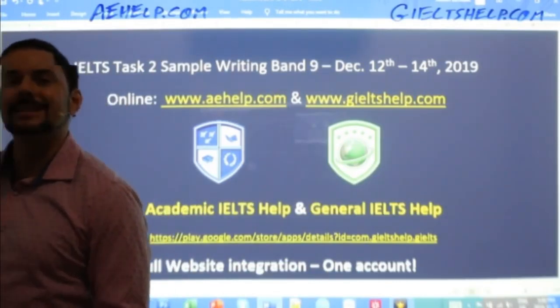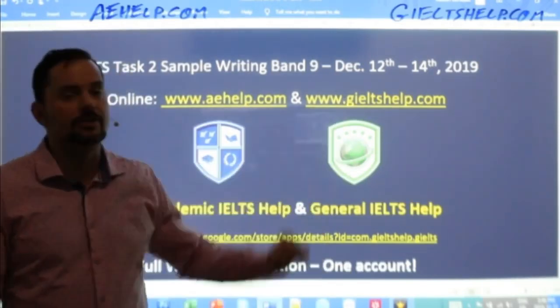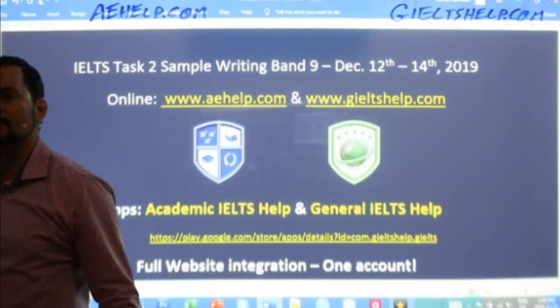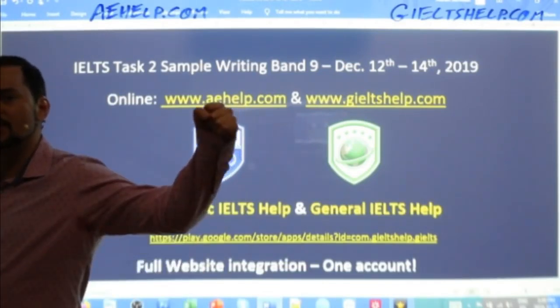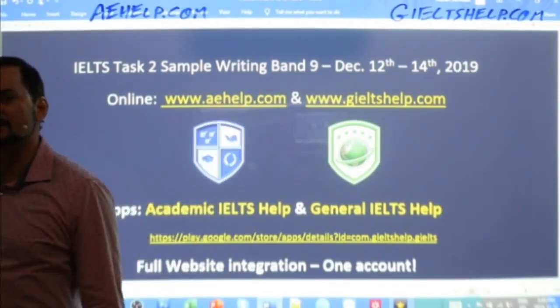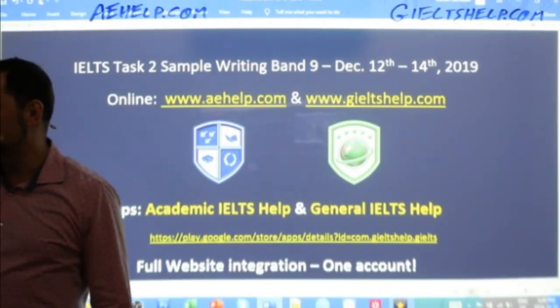Juan Pablo, I did not change the logo. This is the academic logo and this is the general IELTS logo. So make sure you're looking for the right logos. Okay? You're very, very welcome, everyone. Eugen, thank you for those emojis. It's a panda dog today. It's great. Much love to all of you.